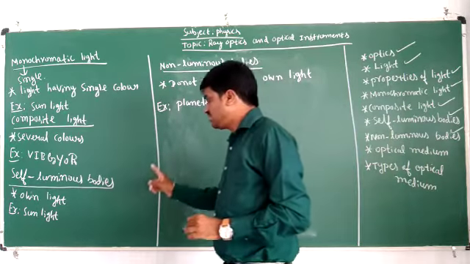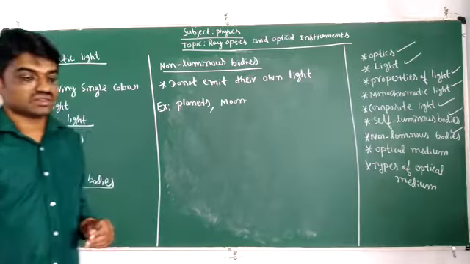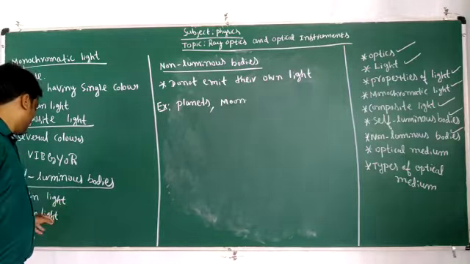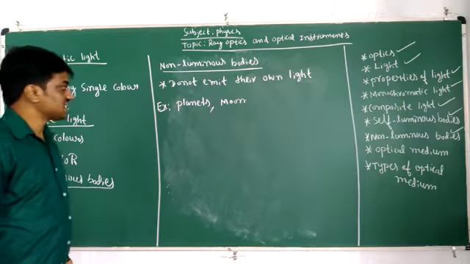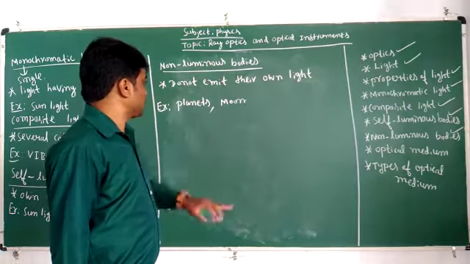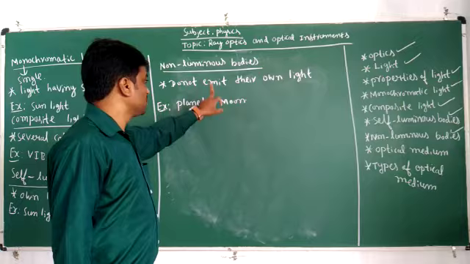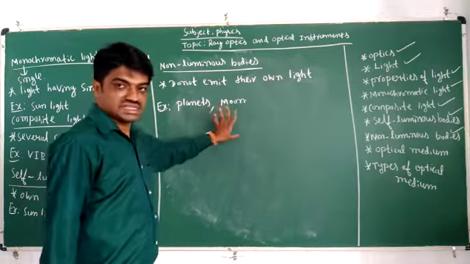Next, coming to the self-luminous bodies. The bodies which emit their own light are called as self-luminous bodies. Example is the sun. Next, coming to the non-luminous bodies. These are the bodies which do not emit their own light. Example, planets and moon.